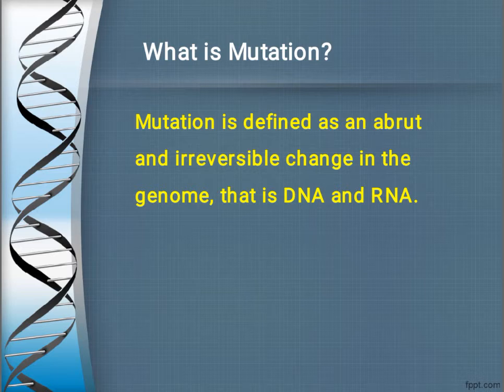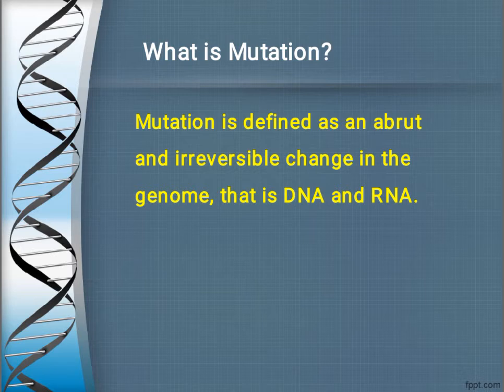So what is mutation? Mutation is abrupt and irreversible change in DNA and RNA, or it is also called the genome. Abrupt means the change is sudden. It has occurred suddenly while transfer of characters or formation of DNA and RNA. And irreversible means once the change is done, it will remain for lifetime.